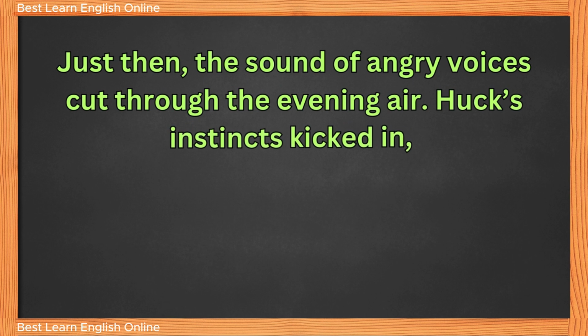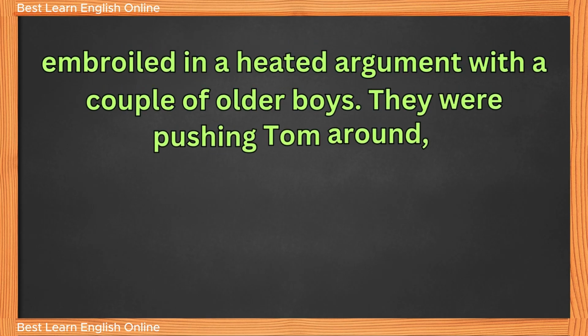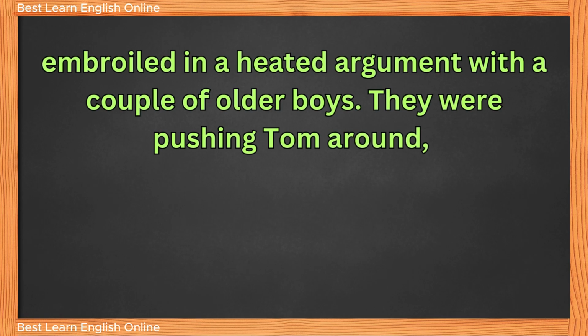Just then, the sound of angry voices cut through the evening air. Huck's instincts kicked in, and he ducked behind a gnarled oak tree. Peering out, he saw Tom Sawyer, his best friend, embroiled in a heated argument with a couple of older boys.